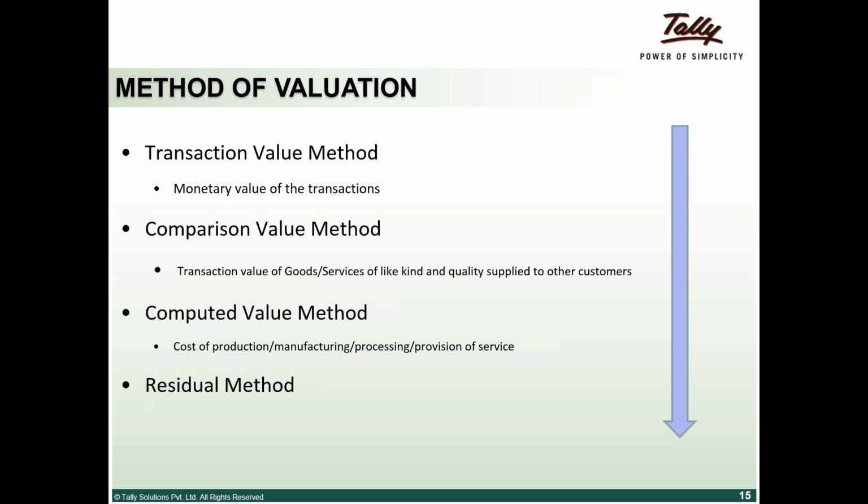Is 10 the right rate? You won't want to get there, but the transaction value method is the preferred one. If that cannot be done, they go by comparison. If that also cannot be done, they go by computed value, and a residual method which will be defined by the empowered group of ministers, the empowered committee basically.